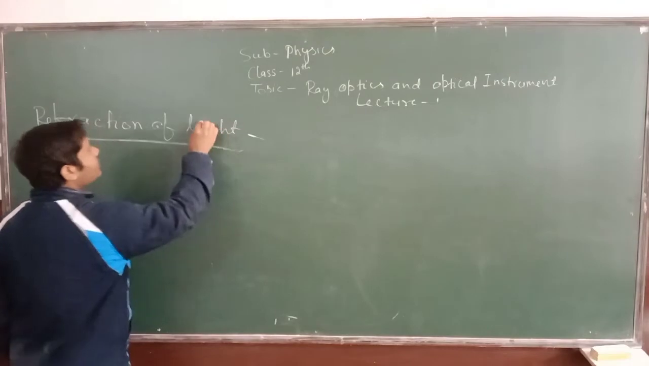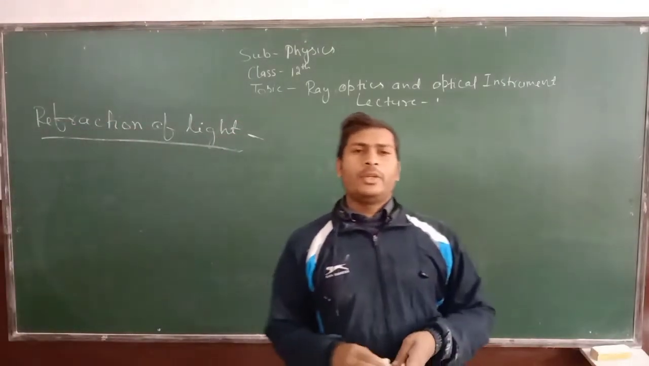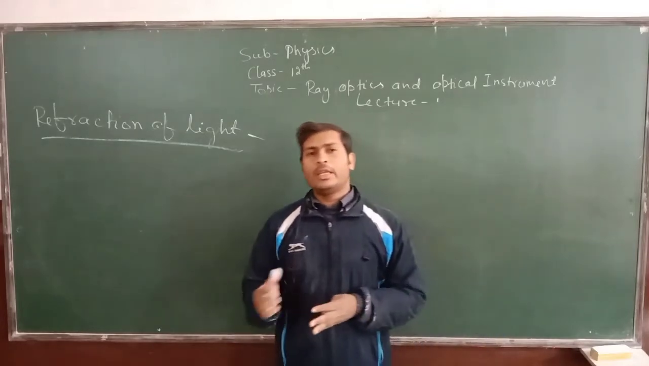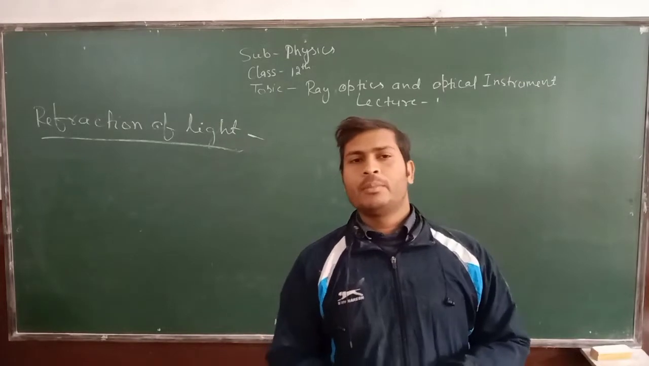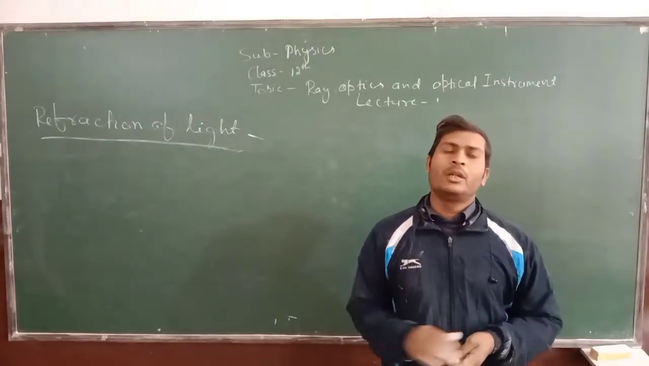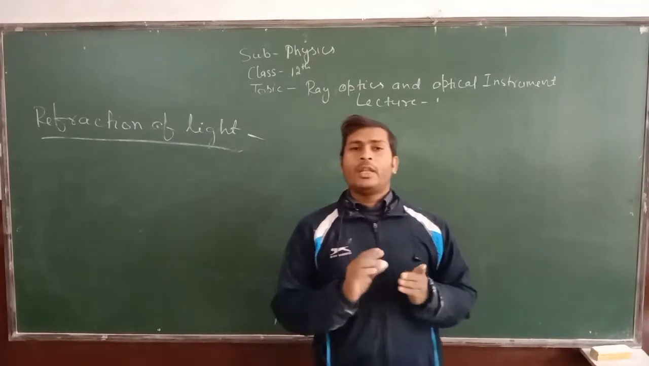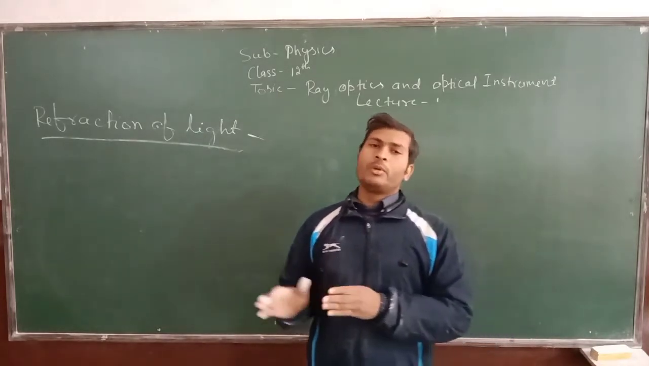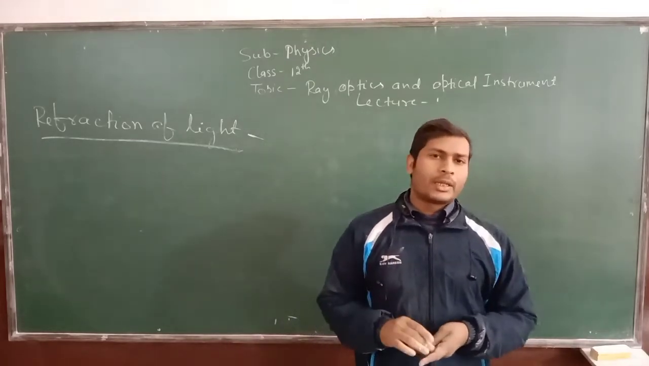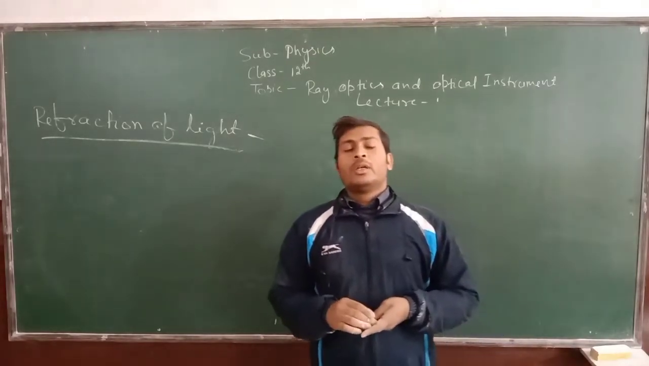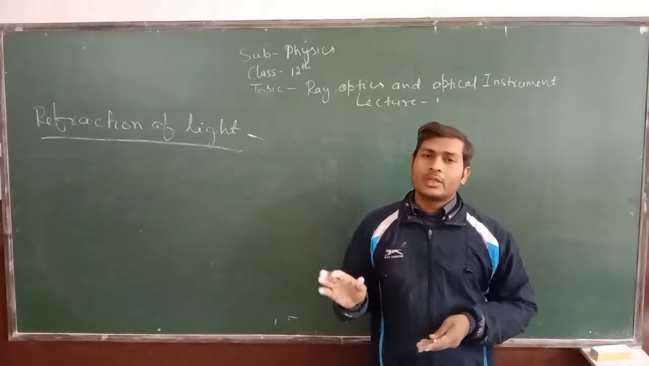What is refraction of light? Refraction of light is such a phenomenon in which whenever a ray of light comes from one transparent medium to another transparent medium, it deviates from its original path. As we are familiar, whenever light moves in one homogeneous medium, light always moves in a straight line path. But whenever the medium changes, the ray of light will deviate from its original path.